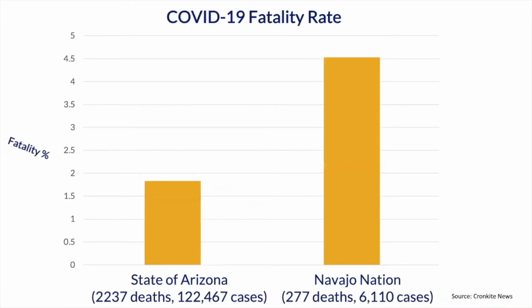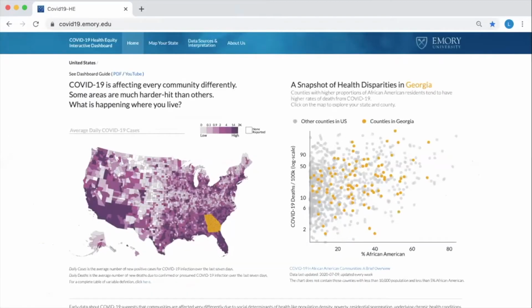The COVID-19 fatality rate, meaning the percentage of people who test positive who have died, in the state of Arizona is 1.8%, whereas in Navajo Nation, which is located primarily in Arizona as well as the other Four Corners states, it is 4.5%. Looking at county comparisons on the COVID-19 Health Equity Dashboard, we can find some clear visual representations of higher COVID-19 case and death rates in Native Americans in the Southwest.